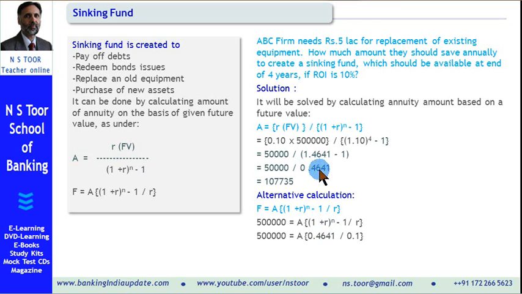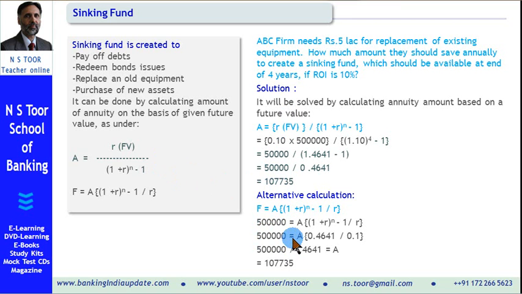It should give us this value, so we have placed this value divided by rate of interest. Now A we can get on that side, so this is like this, and here we get the answer. Whether we make use of this formula or we make use of this formula, it can be calculated.